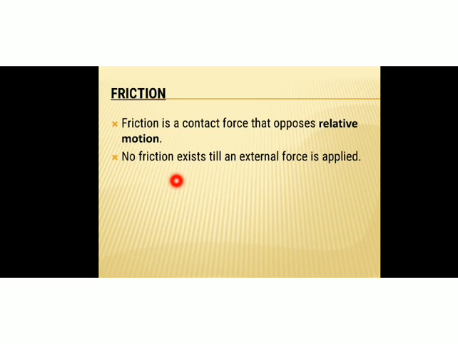Okay, when no force is applied on an object, there won't be any frictional force. So that is the meaning of the second sentence. No friction exists till an external force is applied. So the frictional force originates only after the application of an external force.